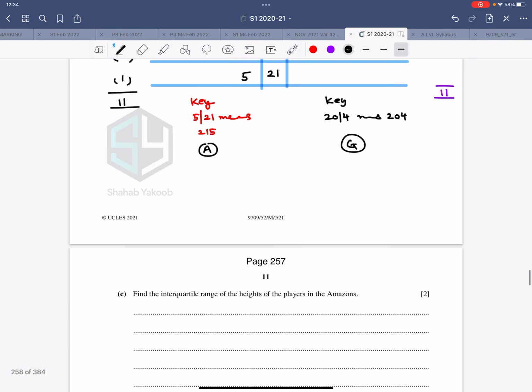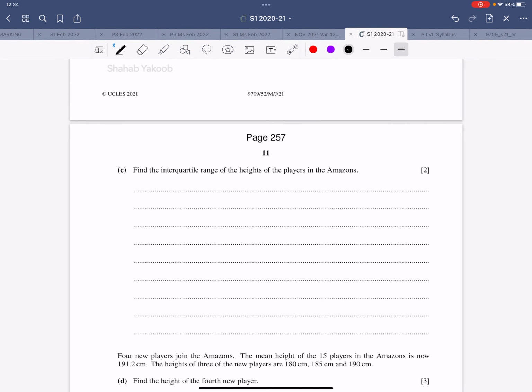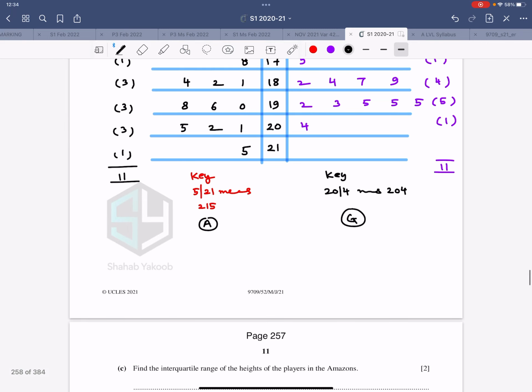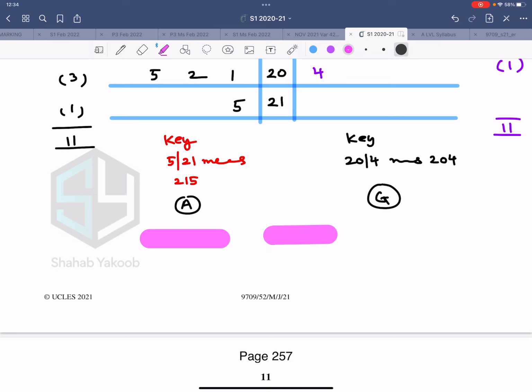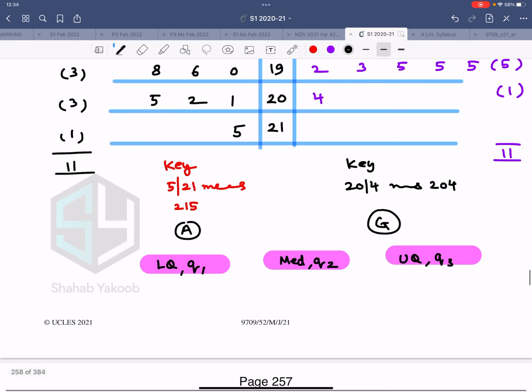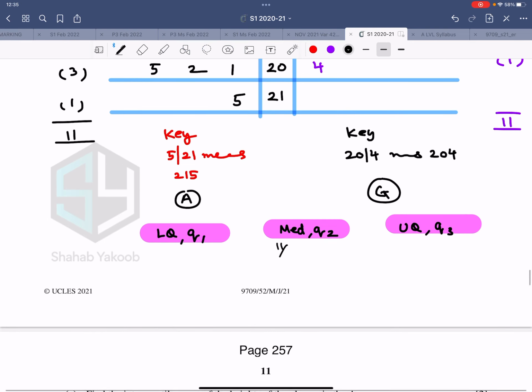Find the interquartile range of the players in the Amazons. Now how many players are there? There are 11 players. Now think very closely. I'll do the working over here. I'll draw 3 strips, 1 and then 2 and then 3. 1 for the median, that is Q2. 1 for the lower quartile, that's Q1. Then for the upper quartile, that's Q3. So let me start with Q2. 11 divided by 2 is 5.5. Round it up, that is the 6th value. So the 6th value is the median.